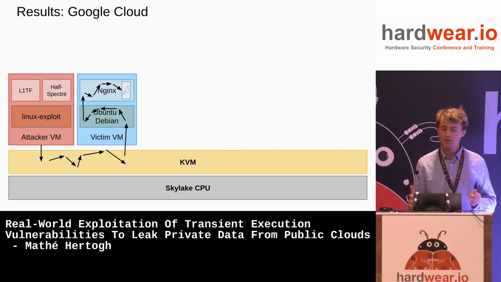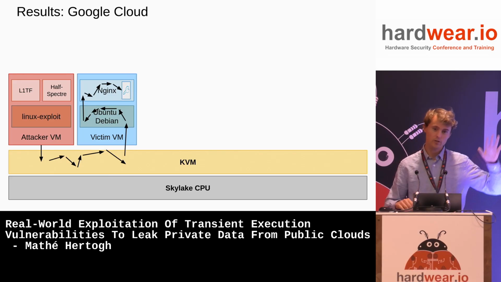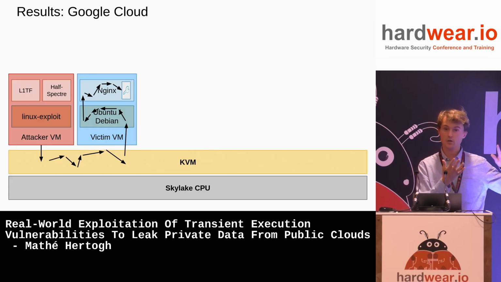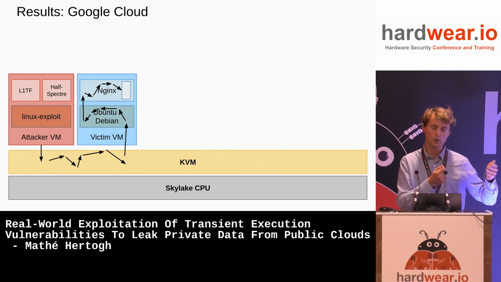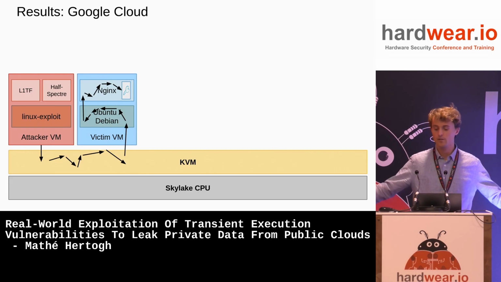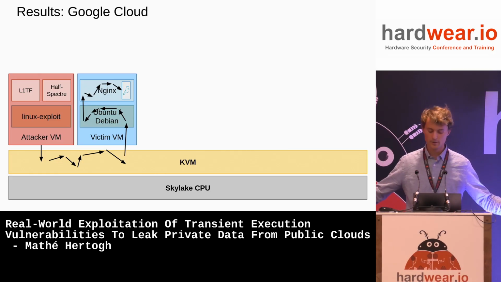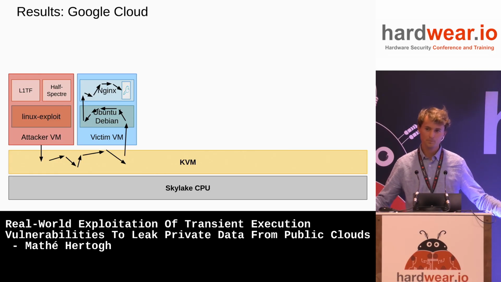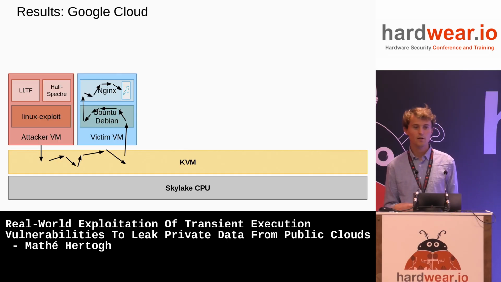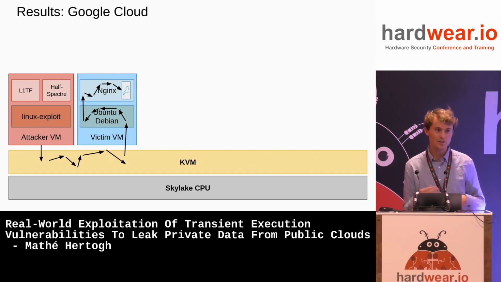Lastly, the picture is actually a bit more realistic like this. So we had an attacker VM, a victim VM, both just occupying one core. But the server had like, I don't know, 48 cores or something like that. So most of the server was idle. So you could say, but this is an idle system, maybe it's easier then.